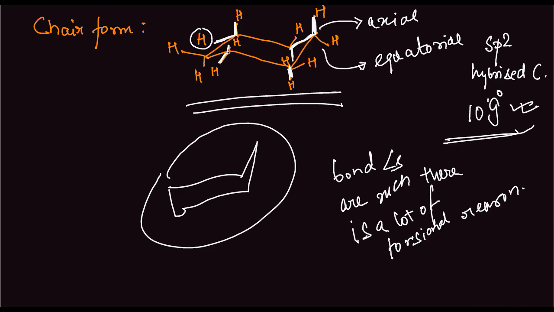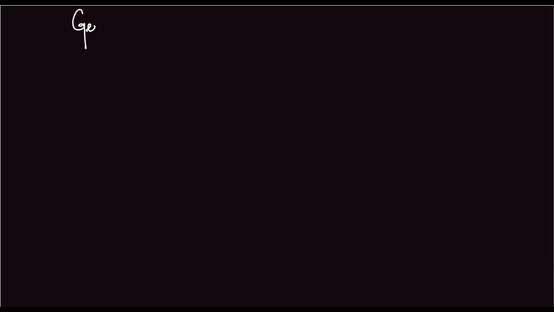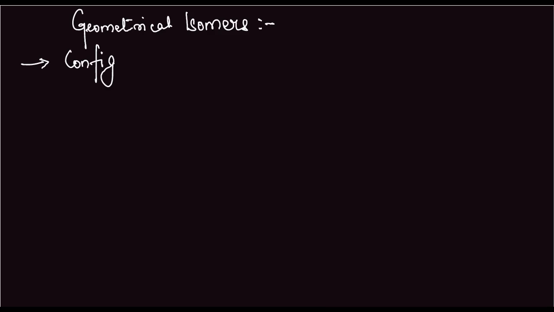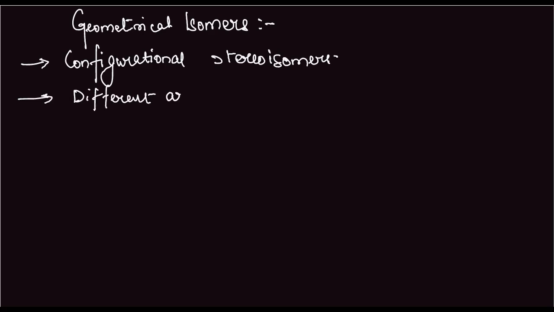Next we come to geometrical isomers. It is basically a configurational isomer, a stereoisomer, which arises due to different arrangement of atoms or groups of atoms around a system.